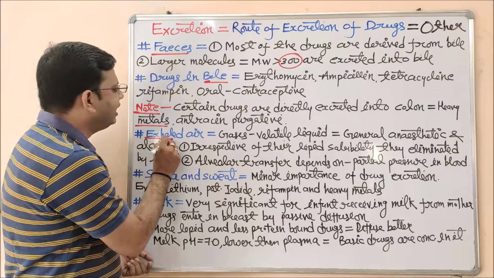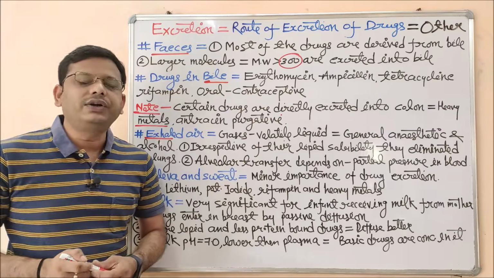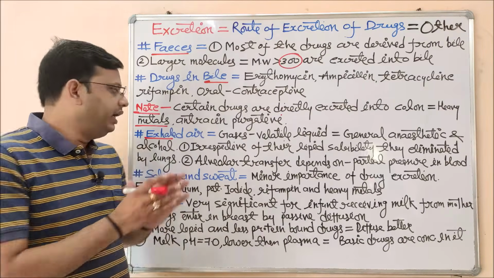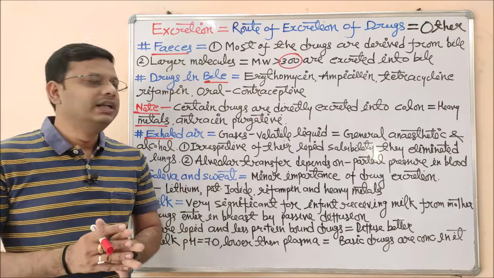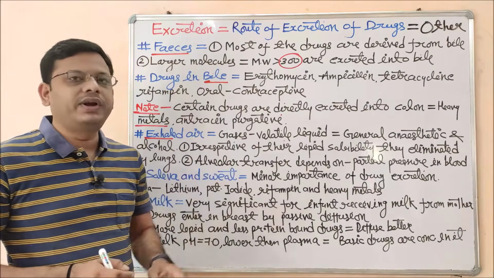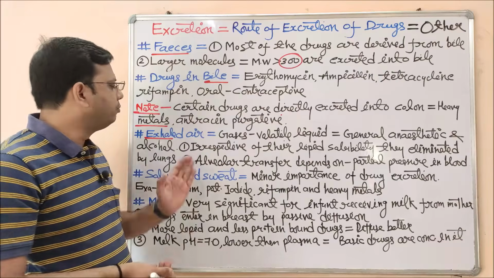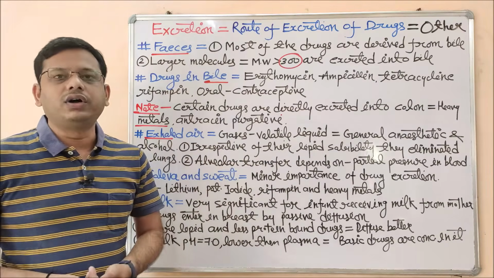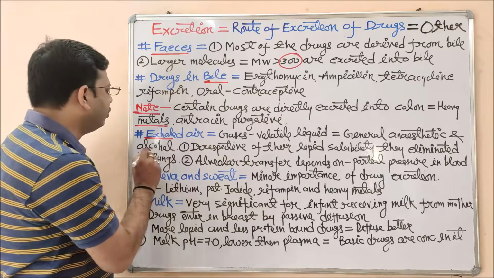The next one is exhaled air. The different routes of drug elimination depend upon their solubility parameter. In the case of exhalation through air, the drug should either be in the form of a gas or be a volatile liquid. Then only will it get eliminated in the exhaled air. Examples are general anesthetics like chloroform, and alcohol.